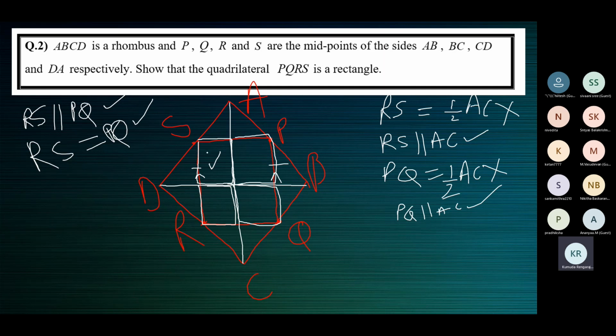So once you prove that this is a parallelogram, we know that opposite angles are equal. Now here, this is 90 degrees. Why is this 90? Because ABCD is a rhombus. Diagonals meet at right angles. So the diagonals AC and BD meet at right angles. So this one is 90 degrees. Since this is a parallelogram, opposite angles are equal, so this also is 90 degrees. So like this, we prove that in PQRS parallelogram, one angle is a right angle. So it's a rectangle.